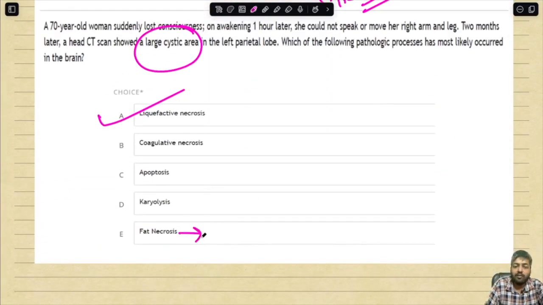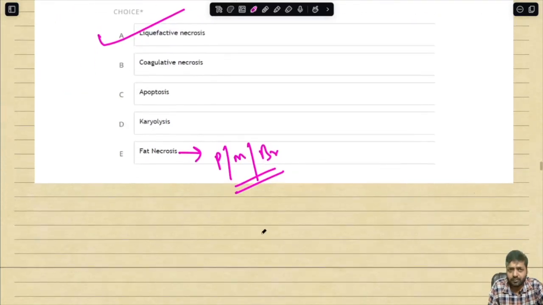Fat necrosis, remember, is most commonly seen in the pancreas, it can be seen in the mesenteries, and it can be seen in the breast as well.